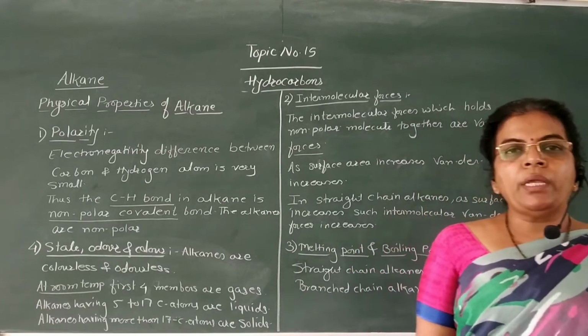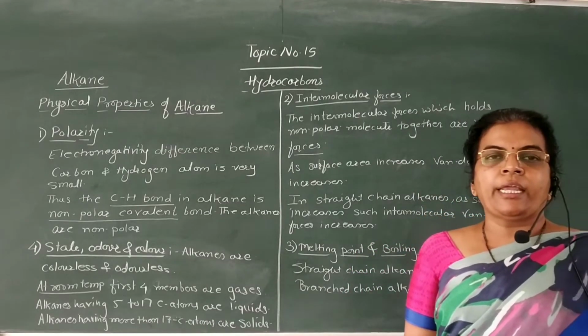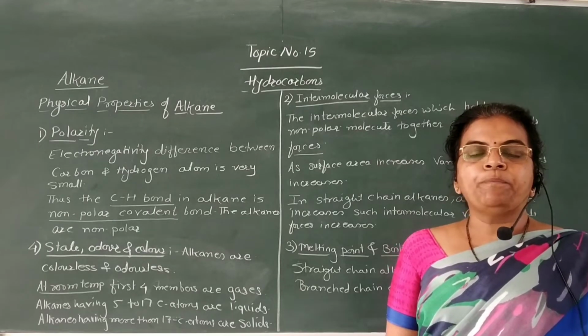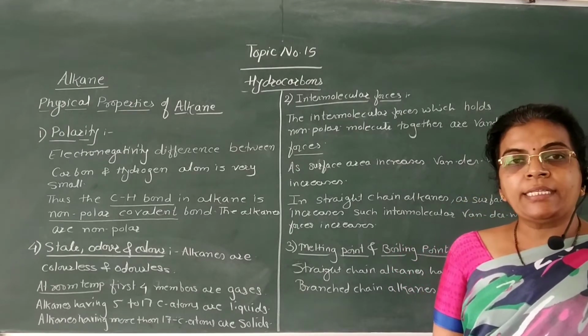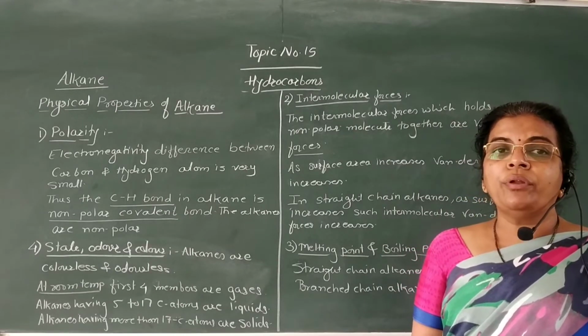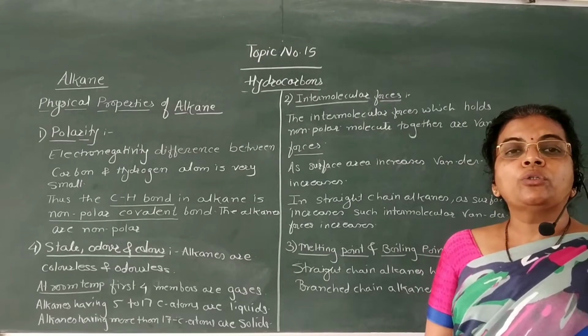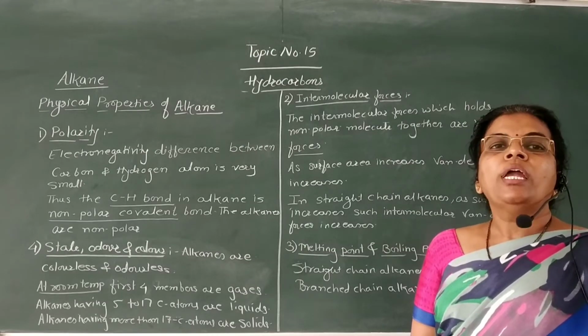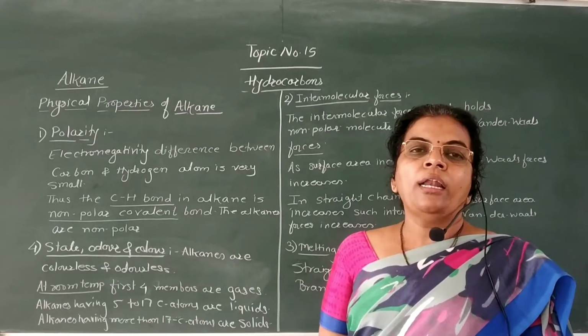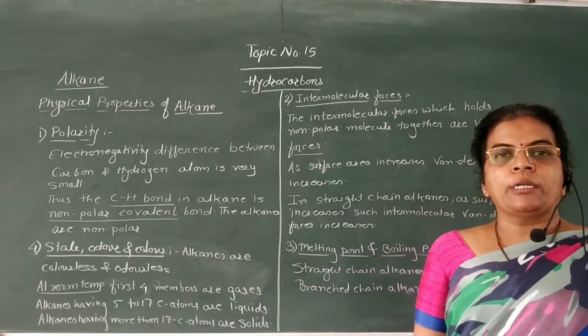In case of straight chain alkanes like n-butane, n-pentane or n-hexane, the surface area increases and therefore the van der Waals forces also increase, so intermolecular forces in these straight chain alkanes are stronger.